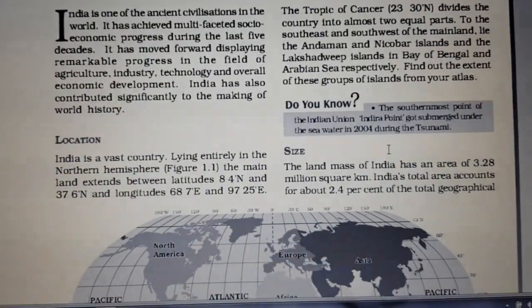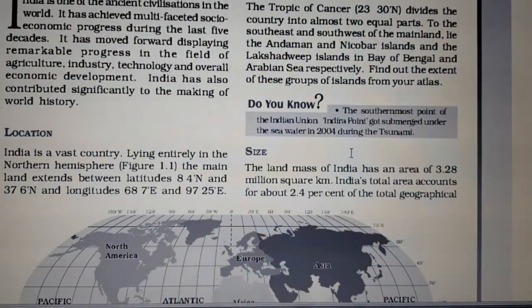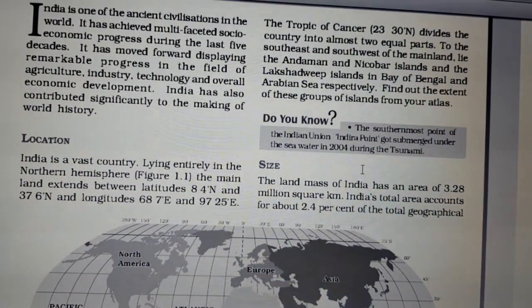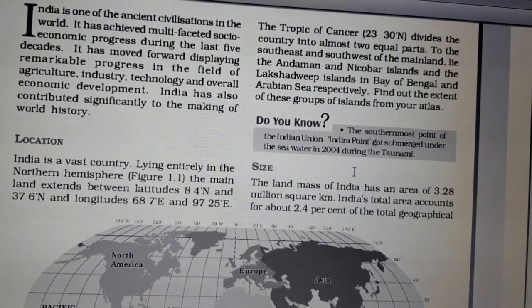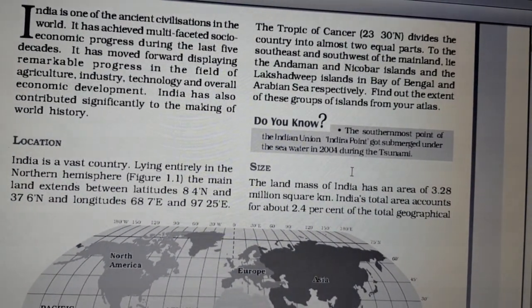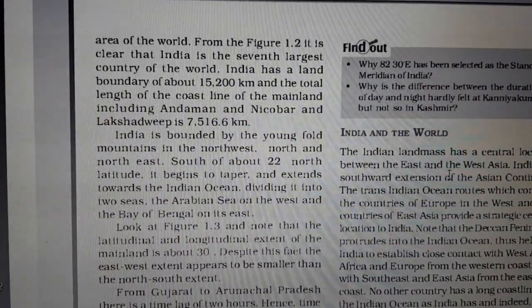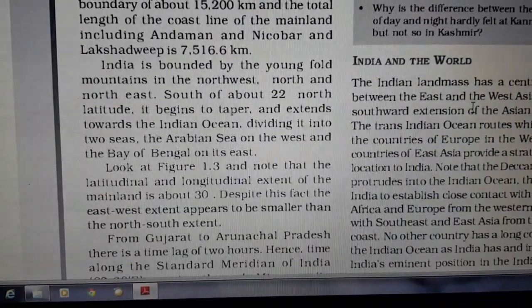Now see what is the size of India. The land mass of India has an area of 3.28 million square kilometer. India total area accounts for about 2.4% of total geographical area of the world. So see the next paragraph.